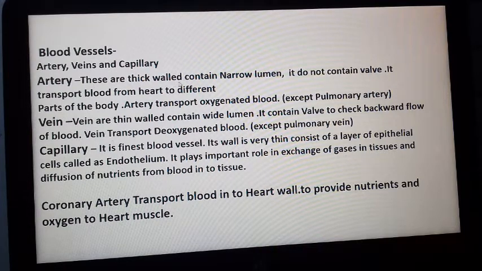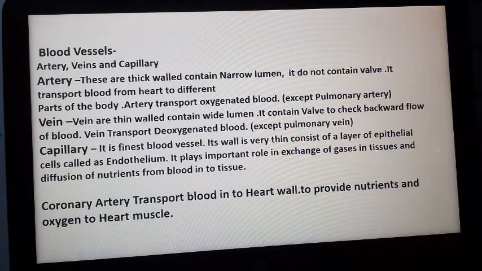The artery has a thick wall, contains a narrow lumen, does not contain valves, and transports blood from the heart to different parts of the body. Arteries transport oxygenated blood except the pulmonary artery. The pulmonary artery transports deoxygenated blood to the lungs for purification.